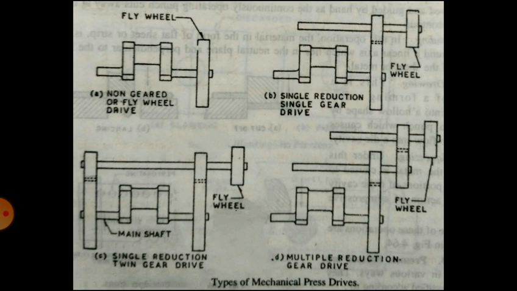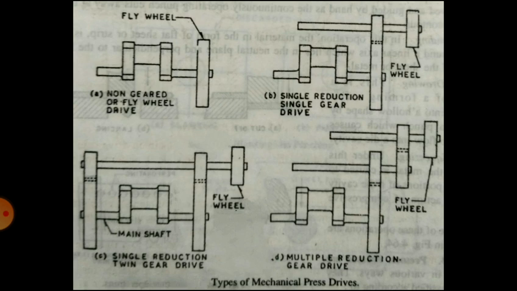So in plain design, the flywheel is mounted directly on the drive shaft. On a geared press, a flywheel is carried on an auxiliary shaft which is connected to the main shaft through one or more gear reductions depending upon the size and energy needed. In a geared press, the flywheel stores considerably more energy than the plain drive as its speed is higher than the main drive shaft. So you can see in a diagram.